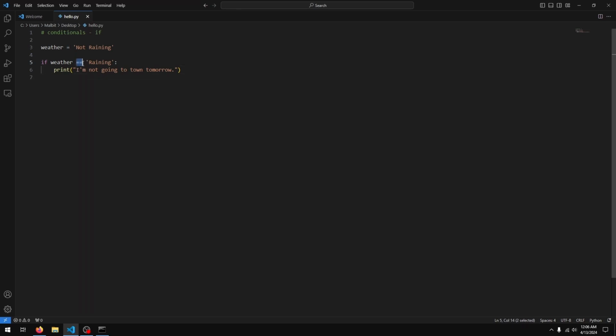So Python uses double equals to differentiate from the single equals. We use the double equal when we're checking the value of something. Now, weather is not raining, so since this is not true, this does not run.